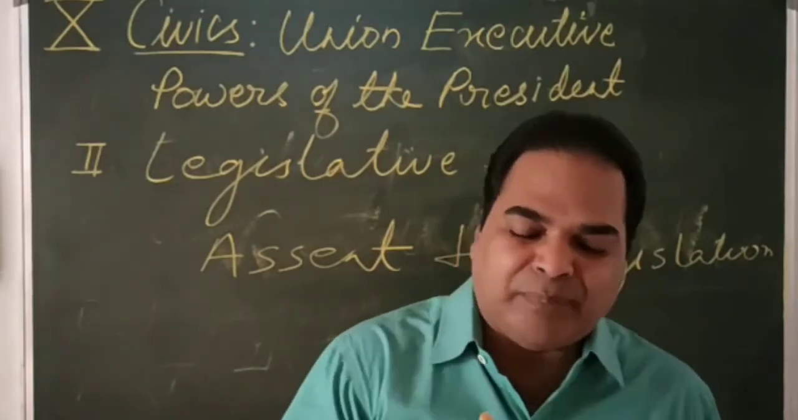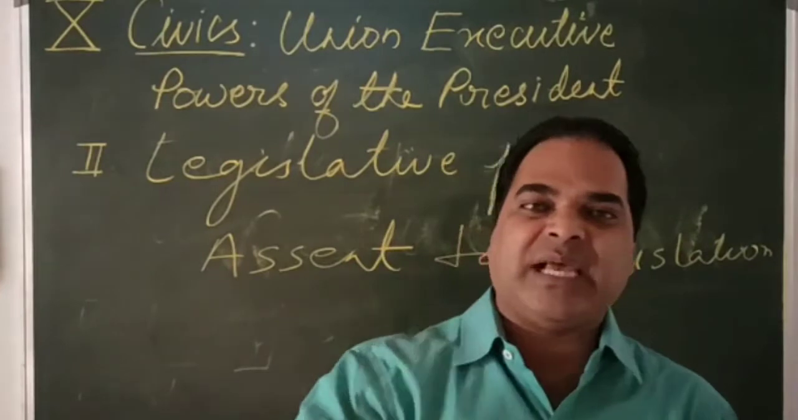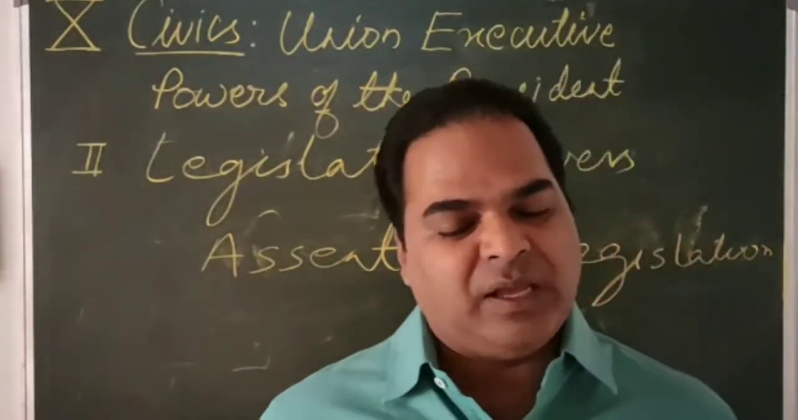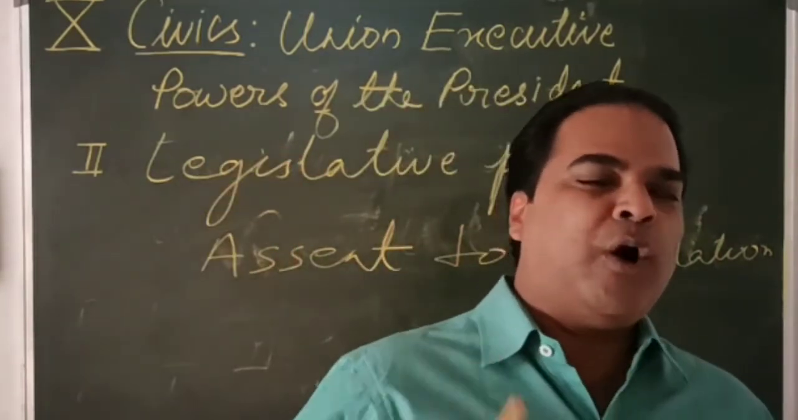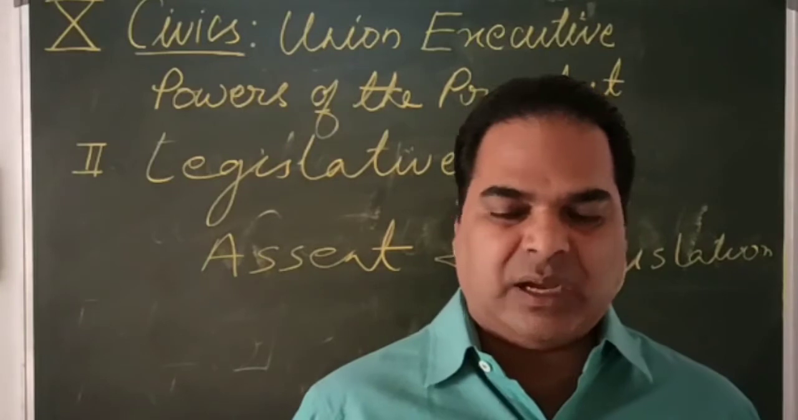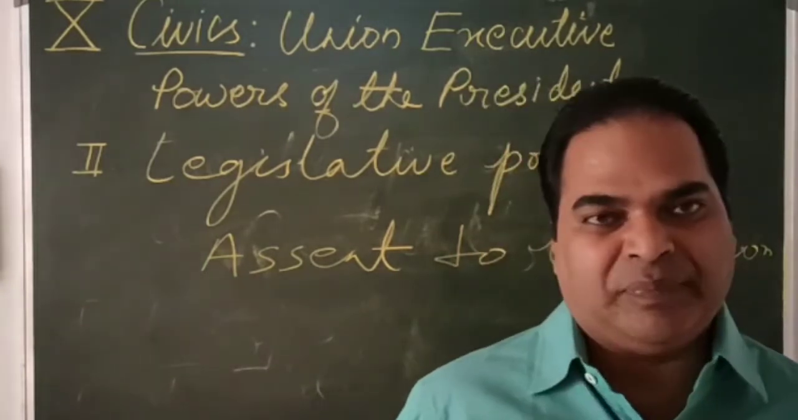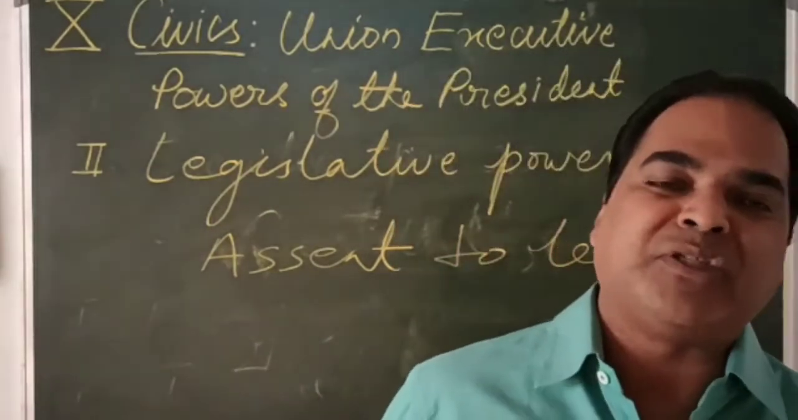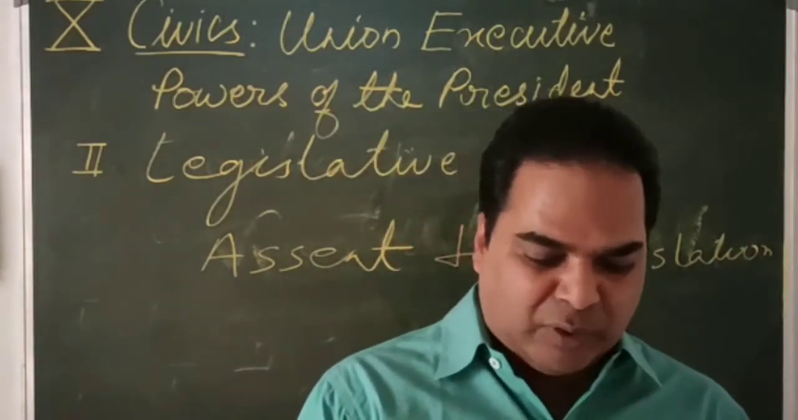Then after the bill is passed in both the houses, it is sent to the President for his assent. So if the President thinks the bill is okay, then he will sign it. That means no bill can become an act until it is signed by the President. Every bill needs to be authenticated by the President of our country. So these are the legislative powers of the President.